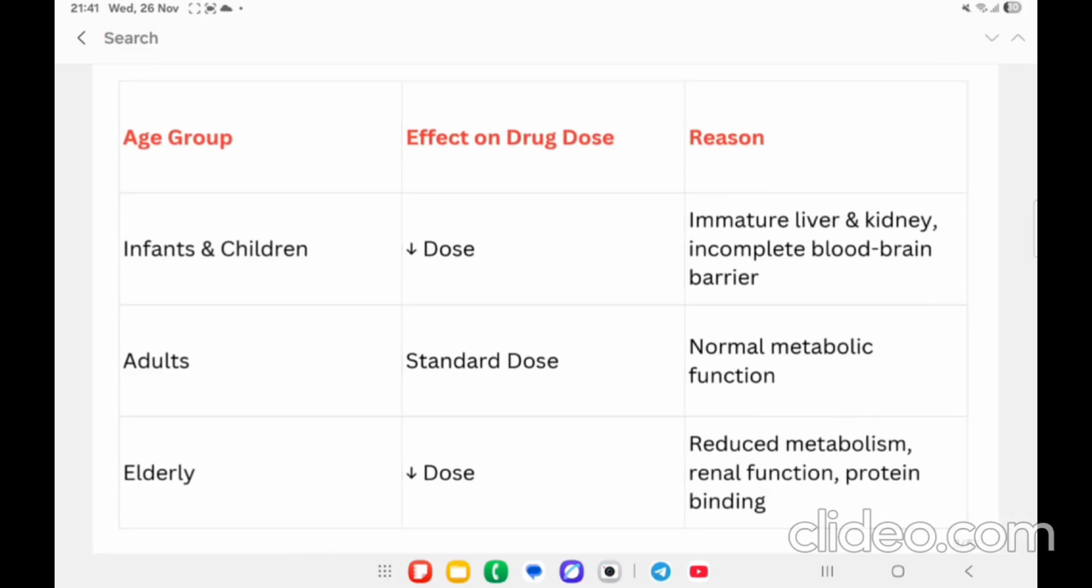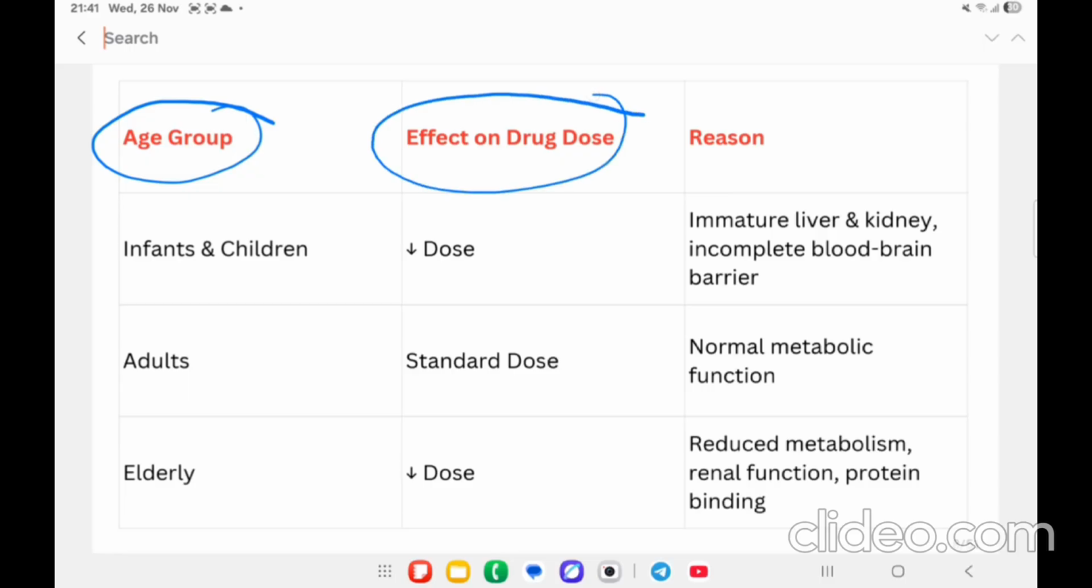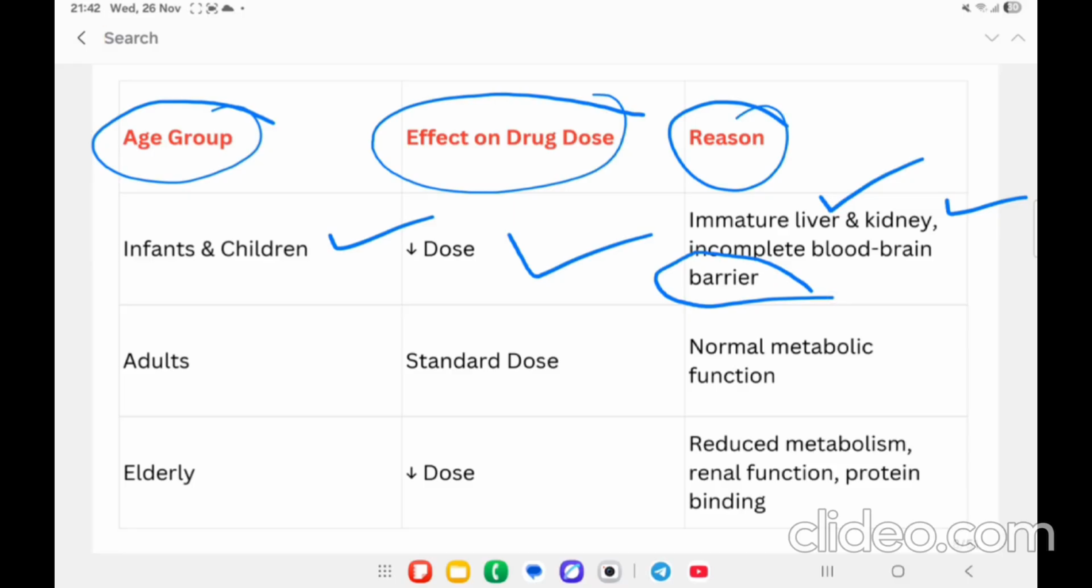Here in this chart, we can see in the first column there is the age group, and in the second column there is the effect of the drug, effect on drug dose, then reason. So in case of children, there is a decreased dose, because of immature liver function, liver enzymes, decreased kidney function, and incomplete blood brain barrier.